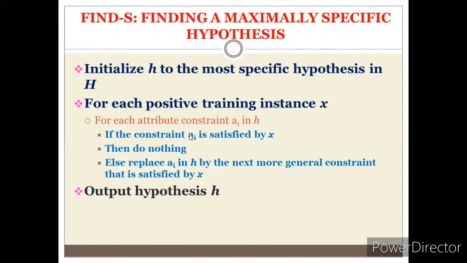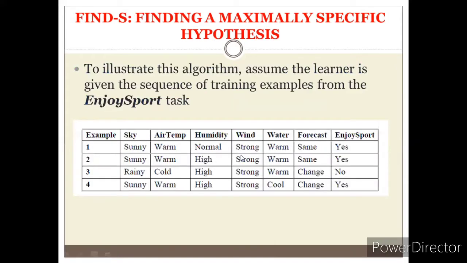To understand this algorithm, let us see the example. To illustrate this algorithm, assume the learner is given the sequence of training examples from the EnjoySport task. So what is this EnjoySport task? You have already seen that Aldo wants to enjoy the sport. In the EnjoySport task, yes means positive, no means negative.